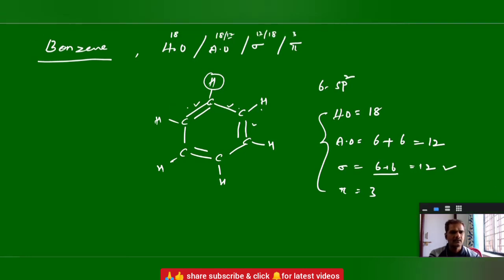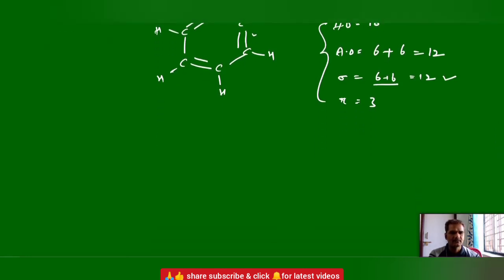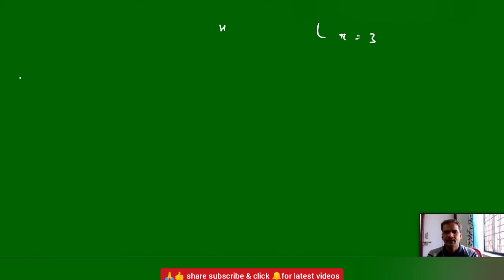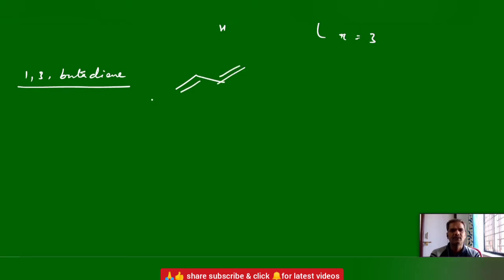Now we'll see one more example. Find out for 1,3-butadiene. The structure is like this; I'll write the bond line representation. So this is 1,3-butadiene. For this, you should calculate the number of hybrid orbitals, atomic orbitals, sigma bonds and pi bonds.